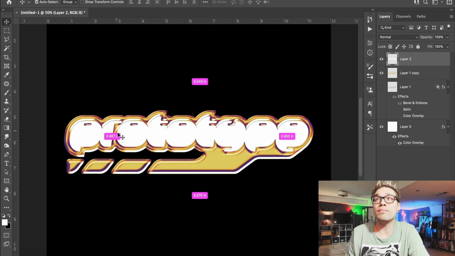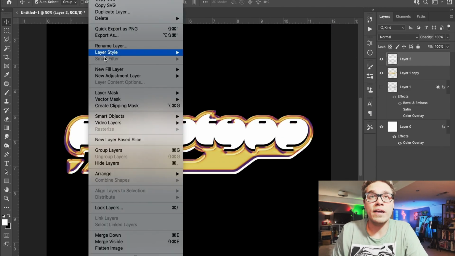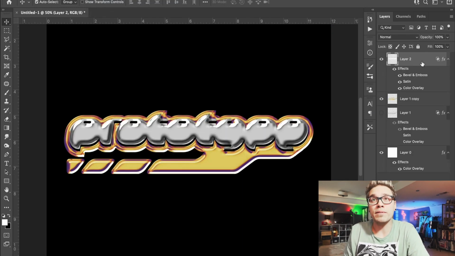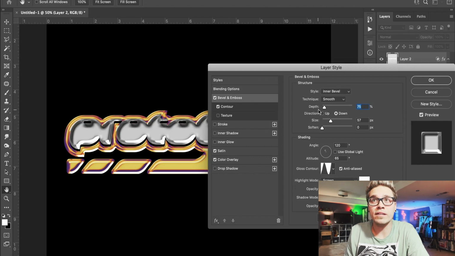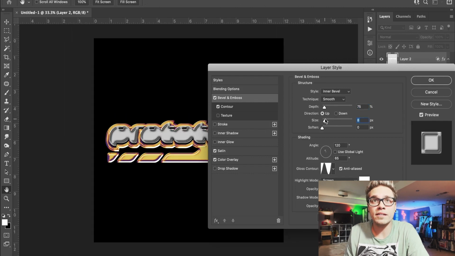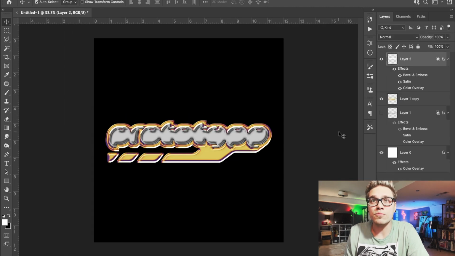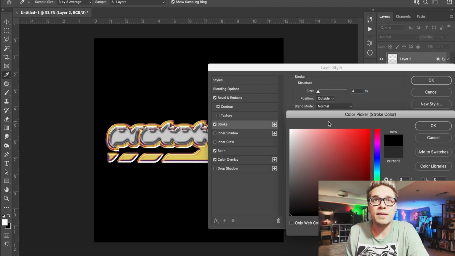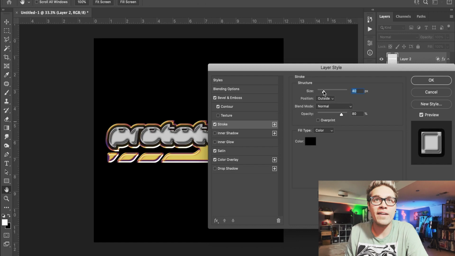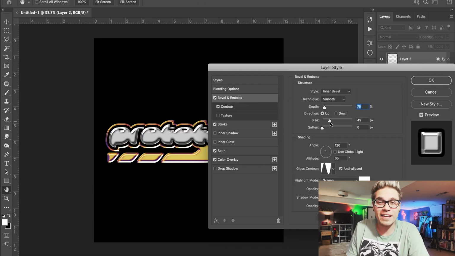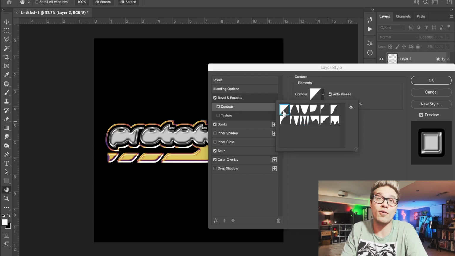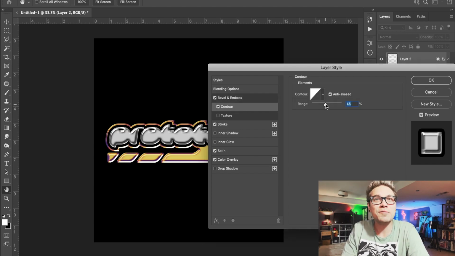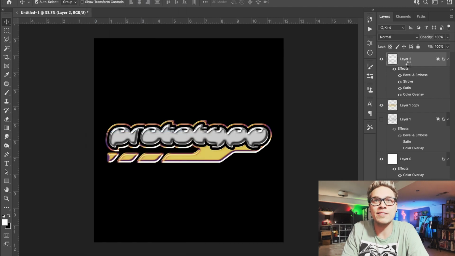I like that background being white or yellow, and I think this front is going to be white, but still have that kind of metallic shape. So we'll just go ahead and paste that same layer style on there, and we'll play around with it some more. You want to make sure it's legible. Sometimes when we start adding a lot of these chromatic effects and shiny things, they become a little bit harder to read, especially with such unique display fonts like Prototype. So just playing around with some different layer styles to see what we can do.